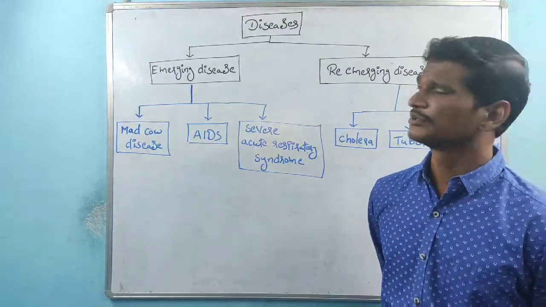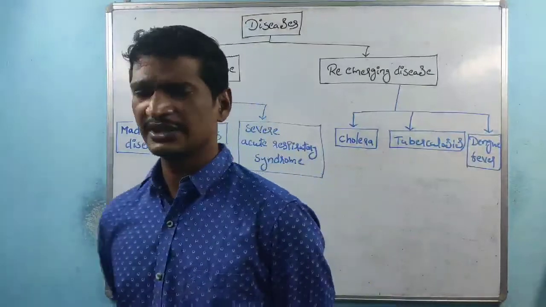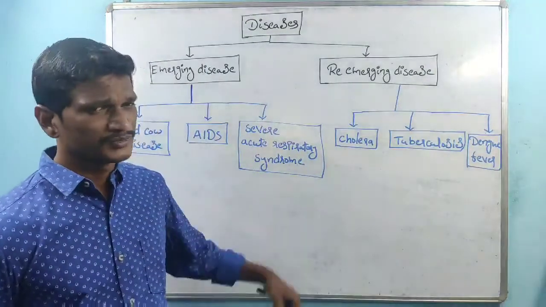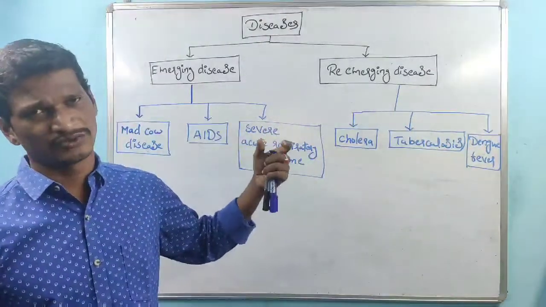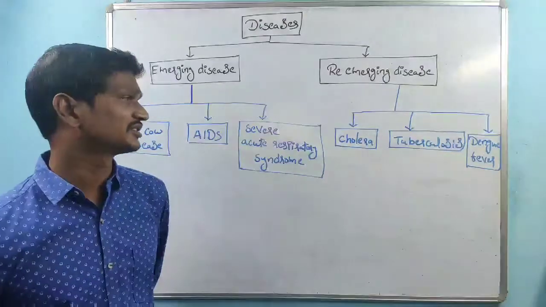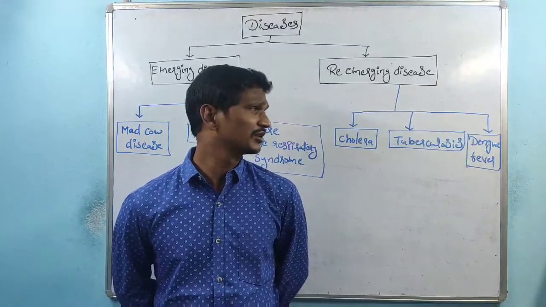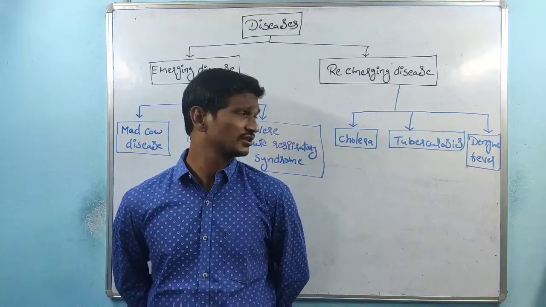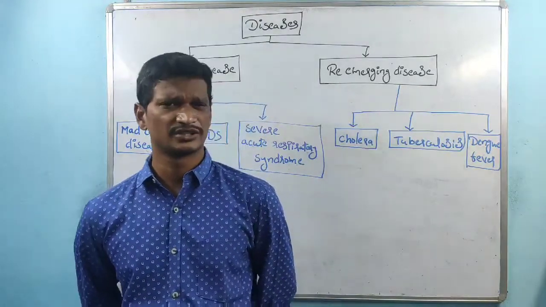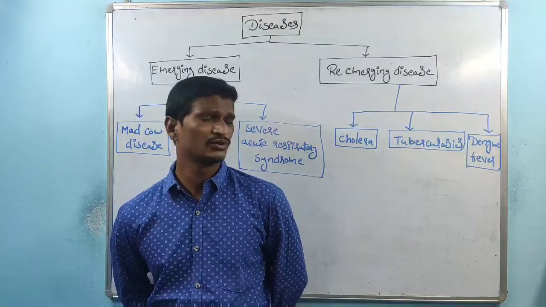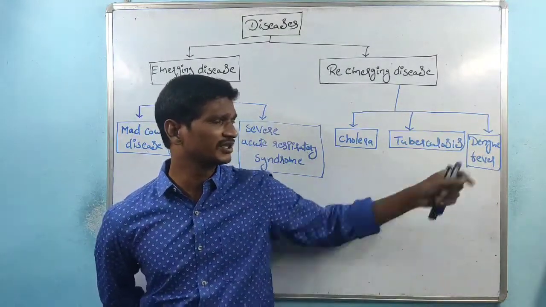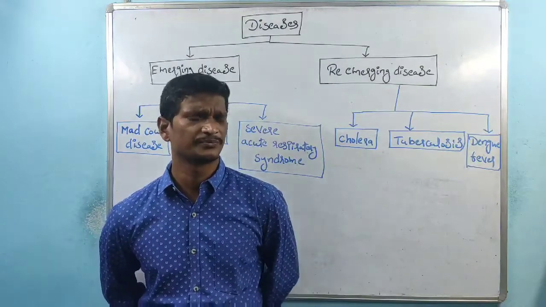So coming to the next concept, the re-emerging diseases. Re-emerging diseases means these were dangerous once upon a time. Cholera was very, very dangerous once upon a time. Okay, and tuberculosis is also very dangerous, and dengue is still dangerous. We don't have a vaccine, and we don't have proper treatment for dengue, even now.